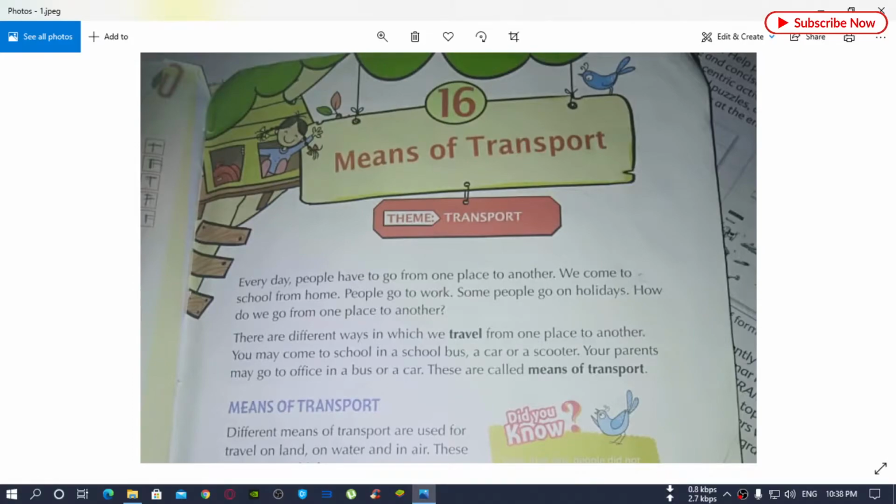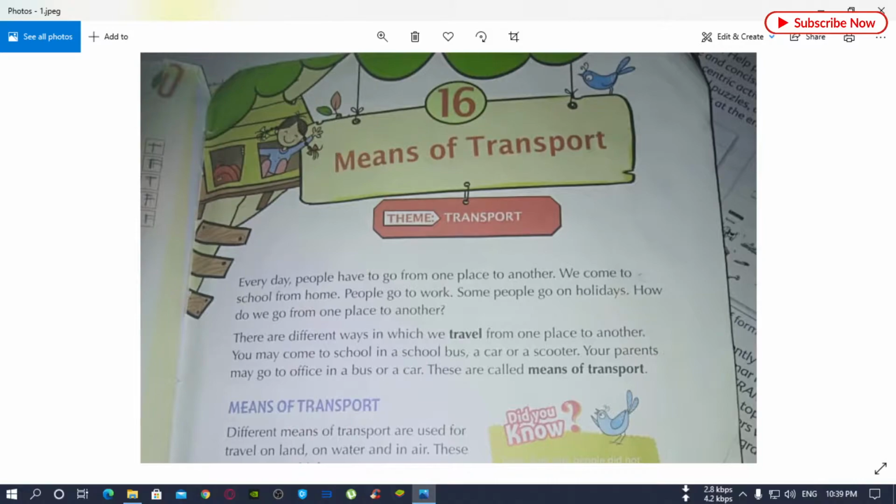Now I will read chapter number 16. The name of the chapter is Means of Transport. Every day people travel from one place to another. When we go from school to home or from work to another place, people travel from one place to another. Some people go on holidays.